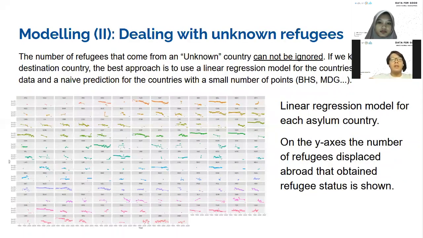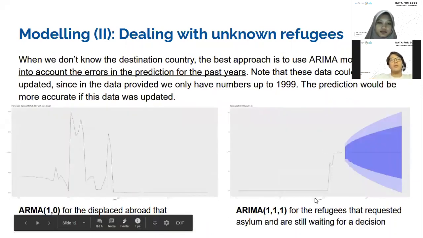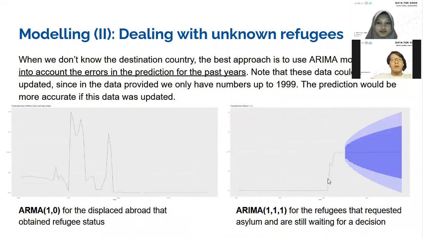For model 2, we use time series analysis in order to forecast 5 years ahead. ARMA is used for the REF target variable, and ARIMA is for ASY and the other target variables.